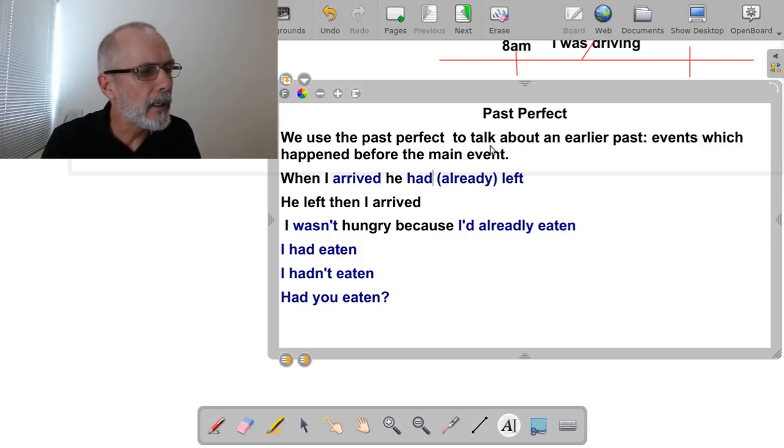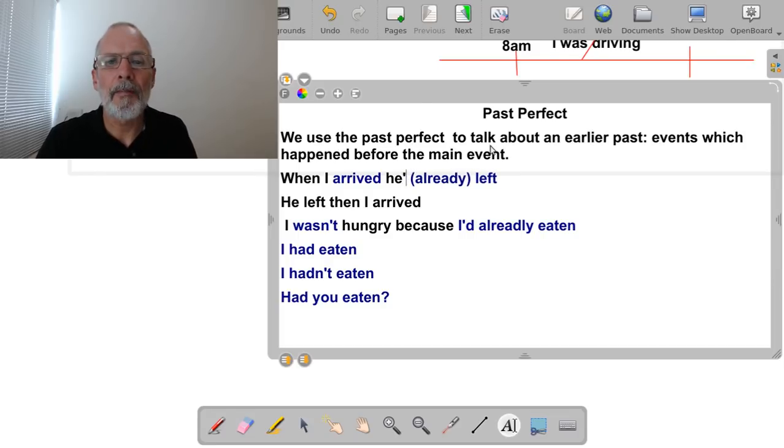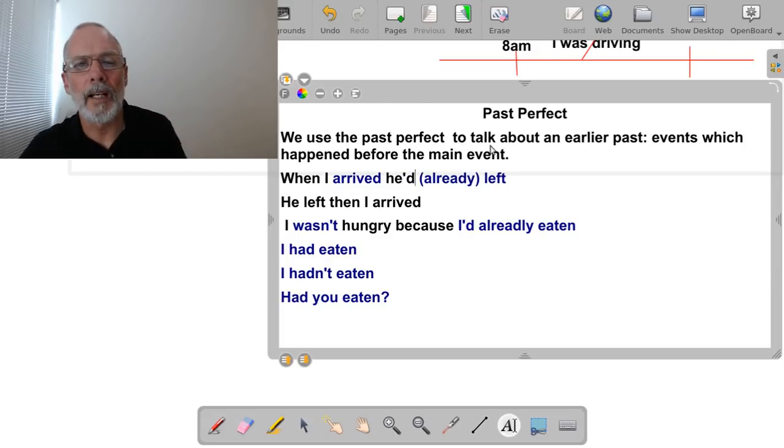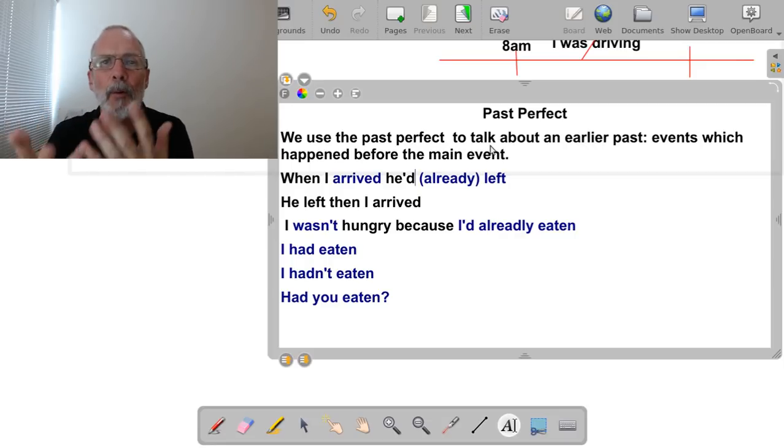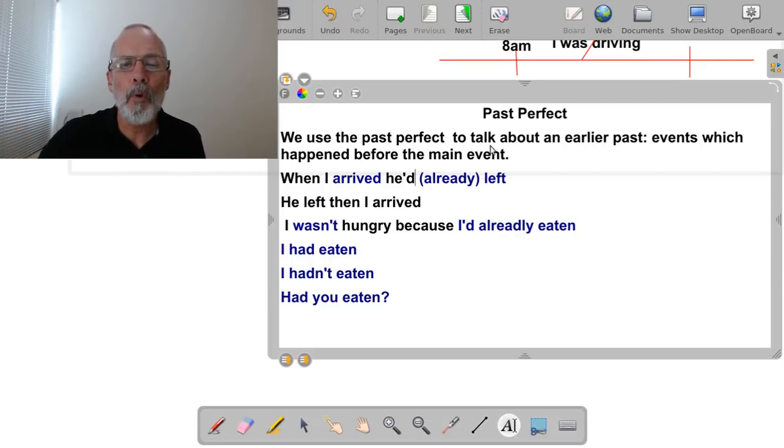We would say he'd left or he'd already left. If we use the adverb already, I put it in parentheses because it's not necessary. It indicates that it happened before I expected that. I expected him to be there and he wasn't.